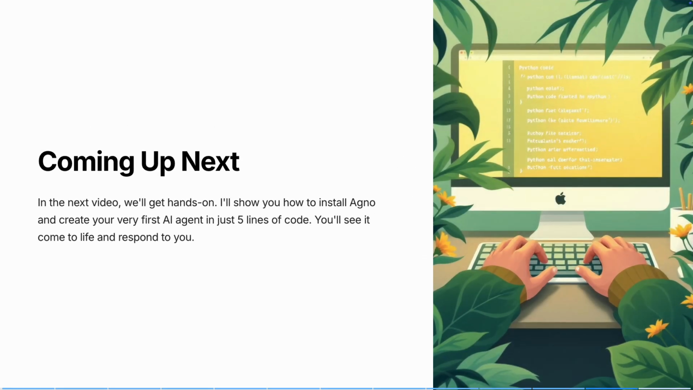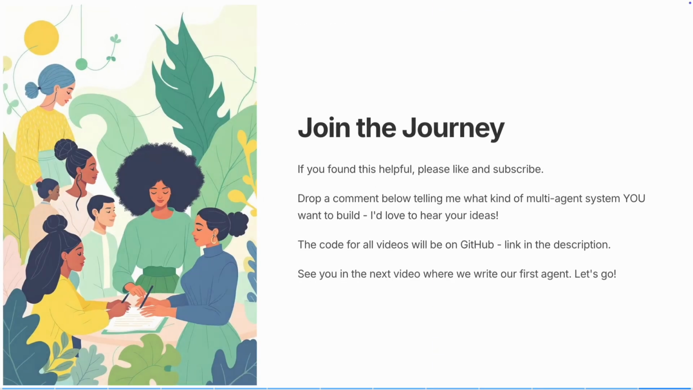In the next video, we are getting hands-on immediately. I'll show you how to install Agno, set up your development environment, and create your very first AI agent in just 5 lines of code. You will see it come to life. You'll interact with it. You will give it tools and watch it use them. It's going to be exciting.